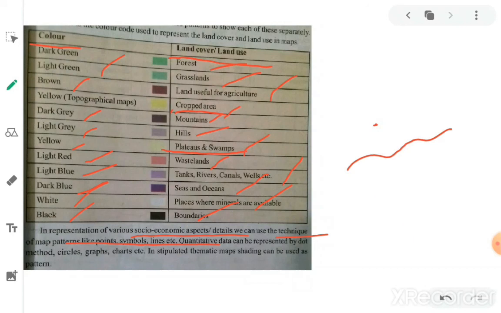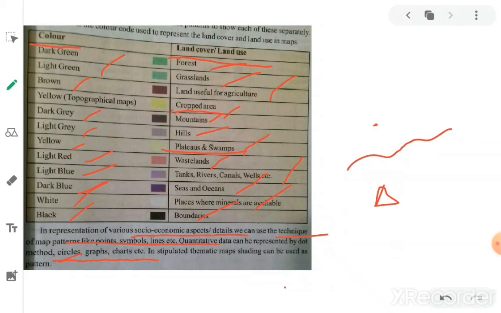Quantitative data, such as minerals, can be identified by a triangle, and can be represented by the dot method, circles, graphs, charts, etc. In thematic maps, shading can be used as a pattern, made with different colors.